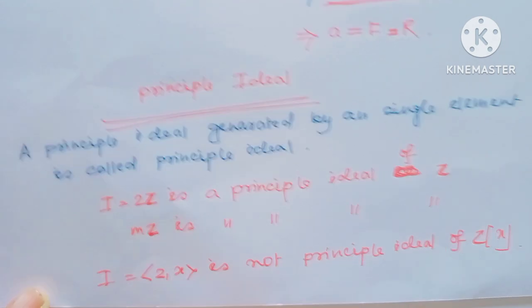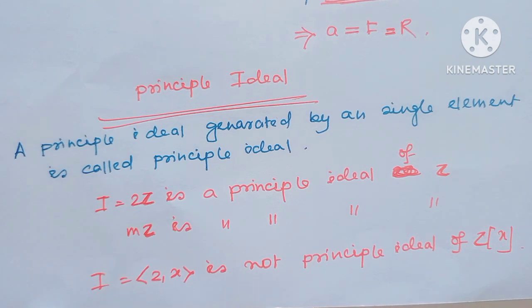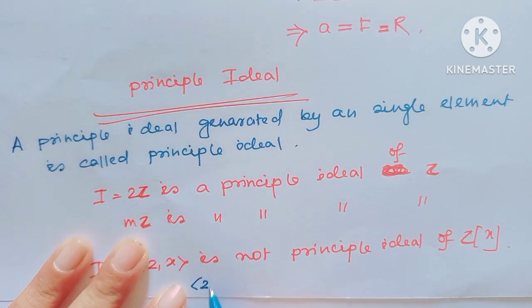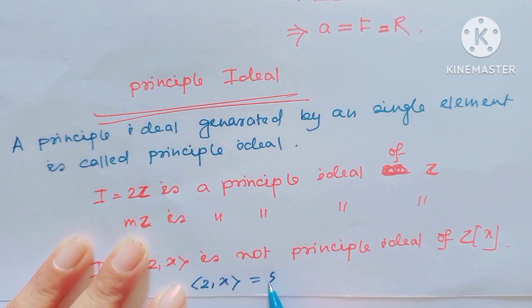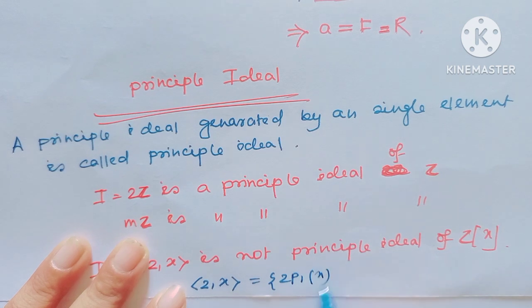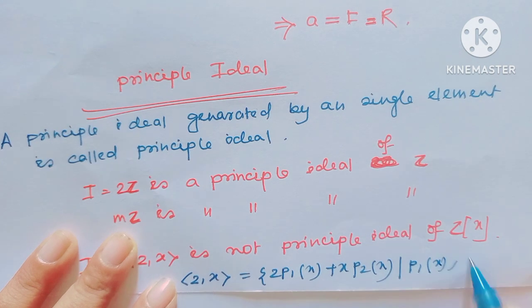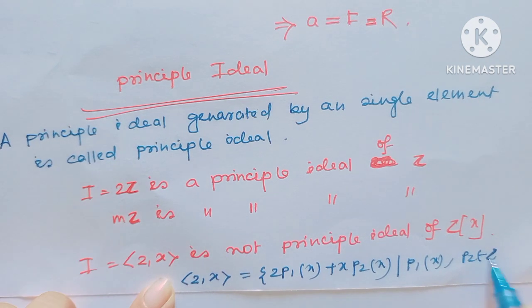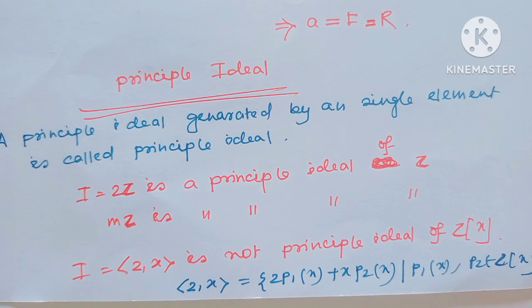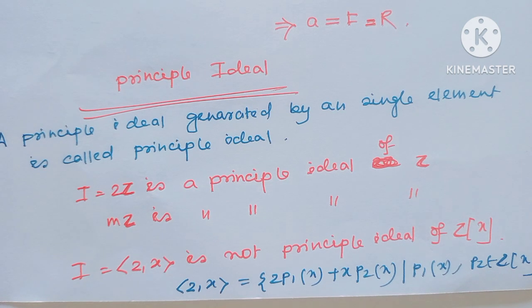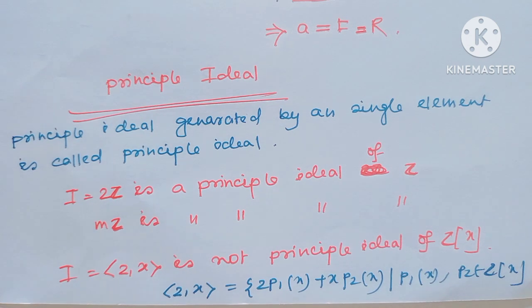In my previous video I have seen this, because the ideal generated by 2 comma x means 2 p1(x) plus x p2(x), where p1(x), p2(x) belong to Z[x]. So the ideal generated by 2 comma x is not generated by a single element. So this is not a principal ideal of Z[x].